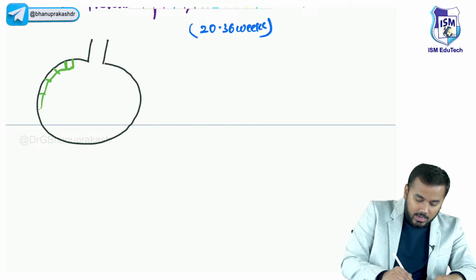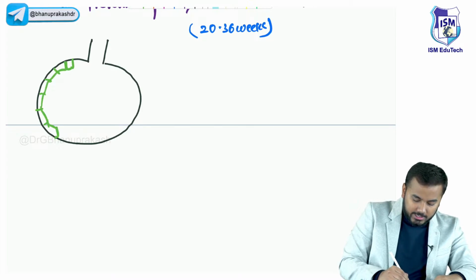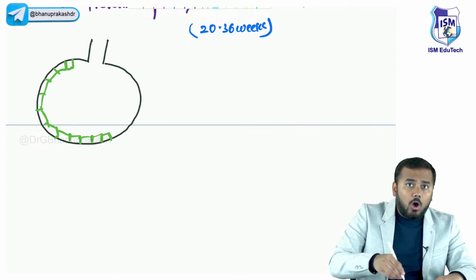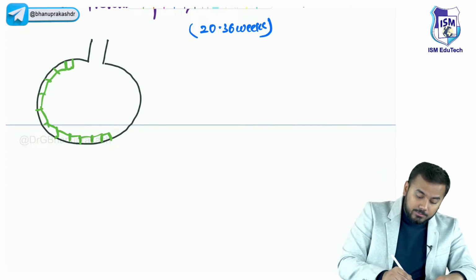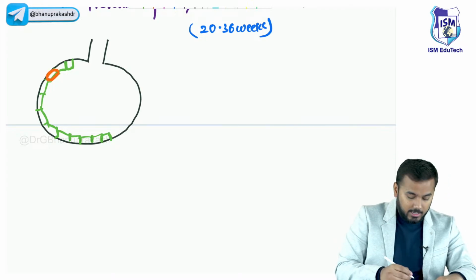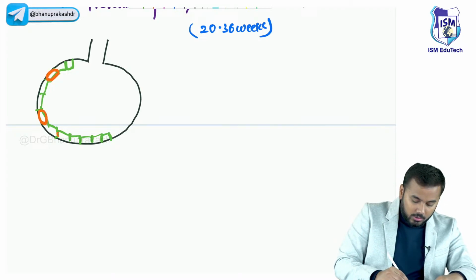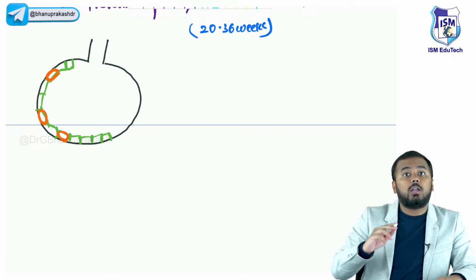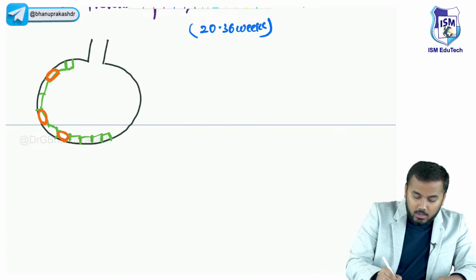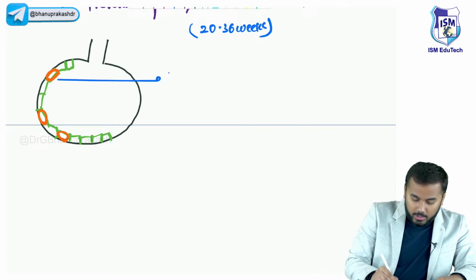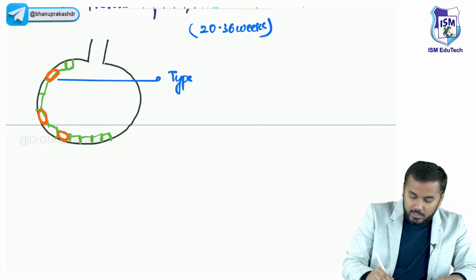You see, all these are alveolar cells, or also called as pneumocytes. है ना? All of you know that these are called as pneumocytes. Now, out of all these pneumocytes, there are some special type of pneumocytes. है ना? ये देखो, ये orange में मैं जो draw कर रहा हूँ ना, these are special type of pneumocytes called as type 2 pneumocytes.